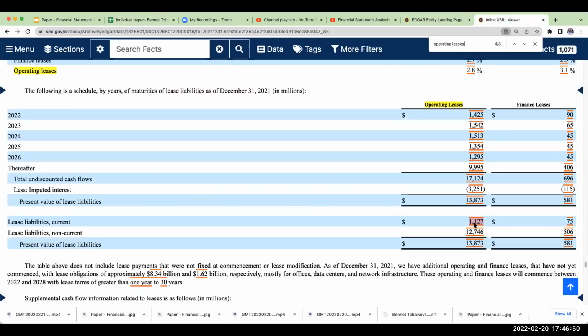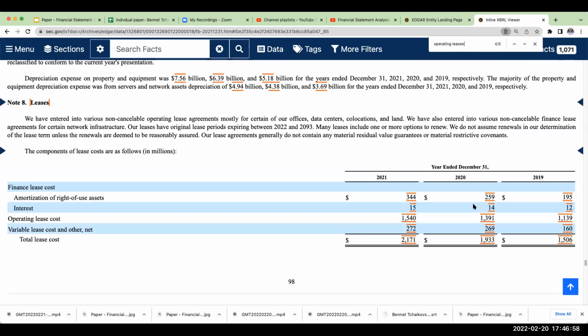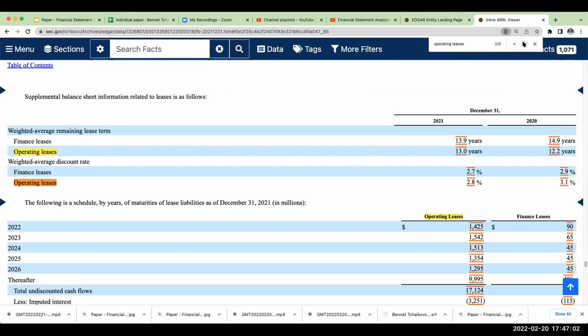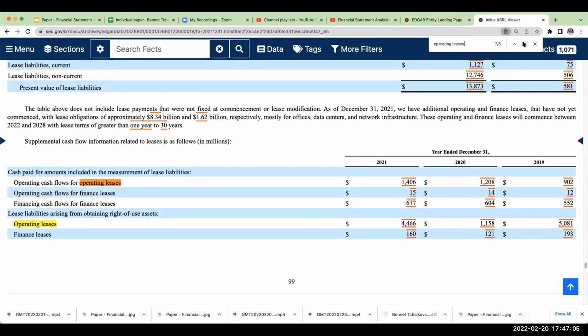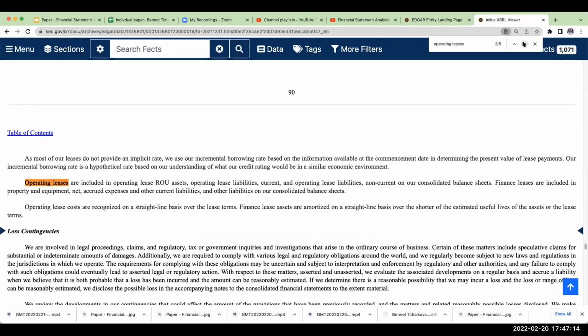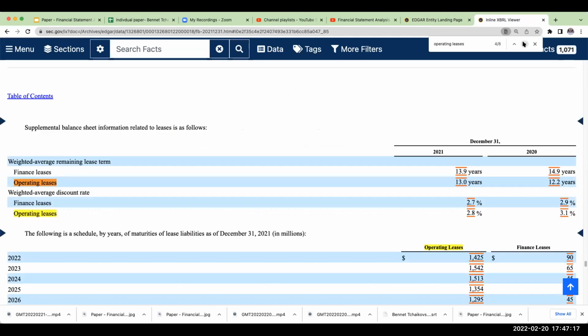Okay, so this is what's going on in the liability section of our balance sheet. And over here, let's see if we can find any other information. What I'm really trying to do is to see if I can find another asset.